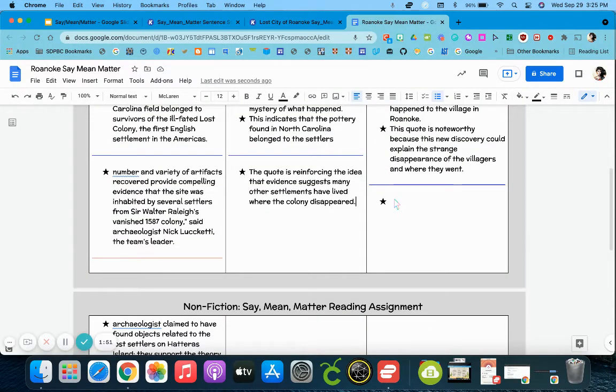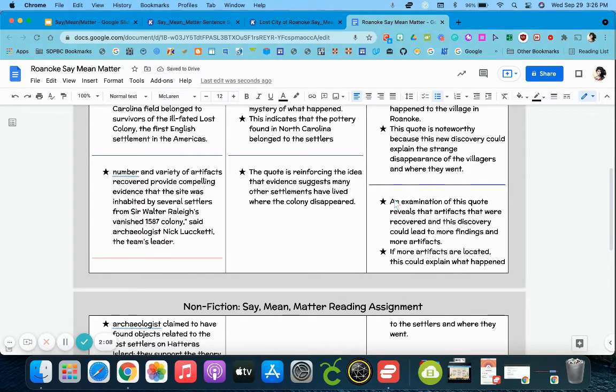Then I have to go to my matter column. And for my matter column, I want to know, how would this change our society or world? And what effect would it have on the human condition? So I've gathered a few thoughts, and I'm going to paste those in there because I like to sometimes work other things. I have an examination of this quote reveals that artifacts were recovered, and this discovery could lead to more findings and more artifacts. And if artifacts are located, this could explain what happened to the settlers and where they went, because I see that they have disappeared, and the evidence suggests other settlements have lived there.